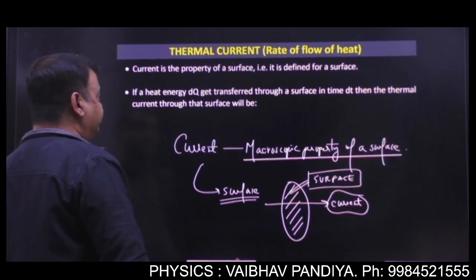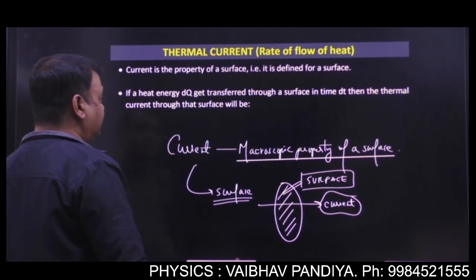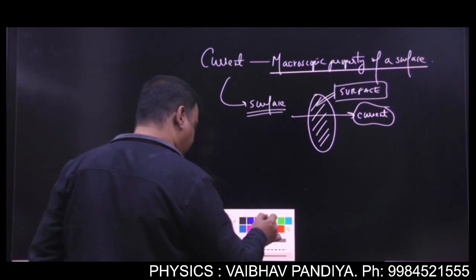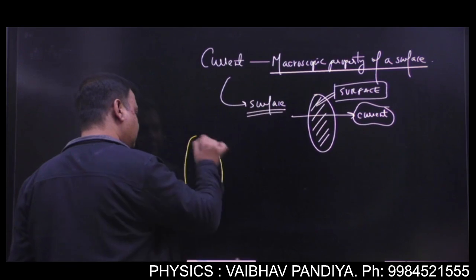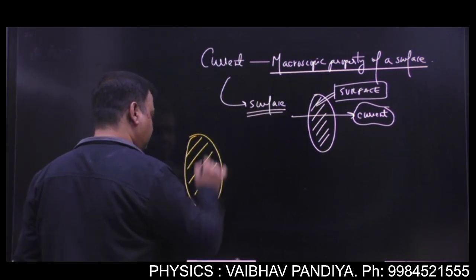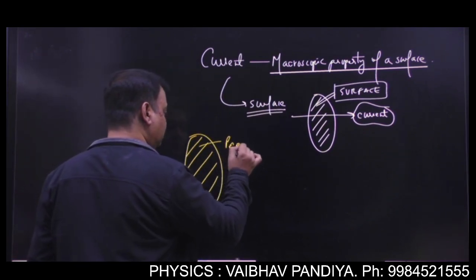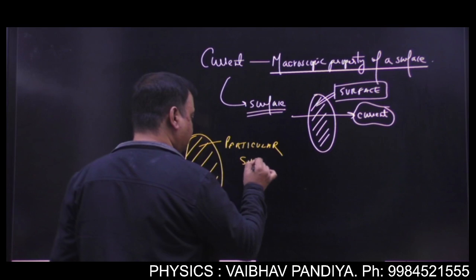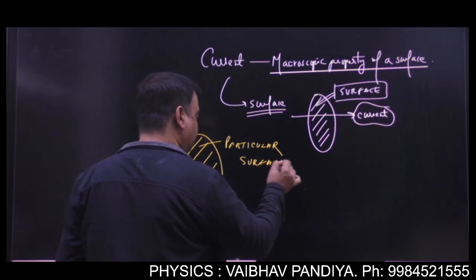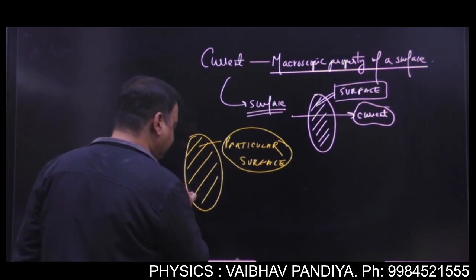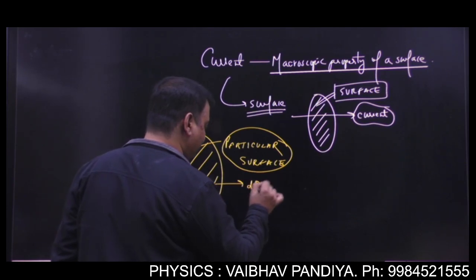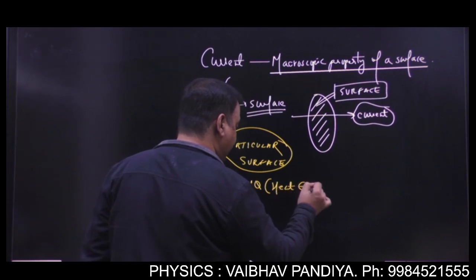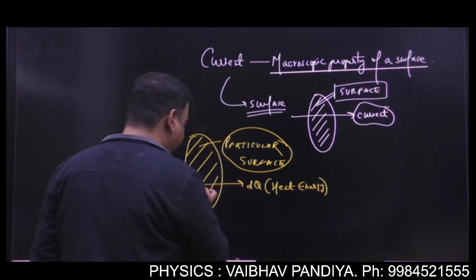Got it? Now see how the thermal current is defined. Consider a particular surface, and say an infinitesimal amount of heat dQ, the heat energy, is flowing through this surface.